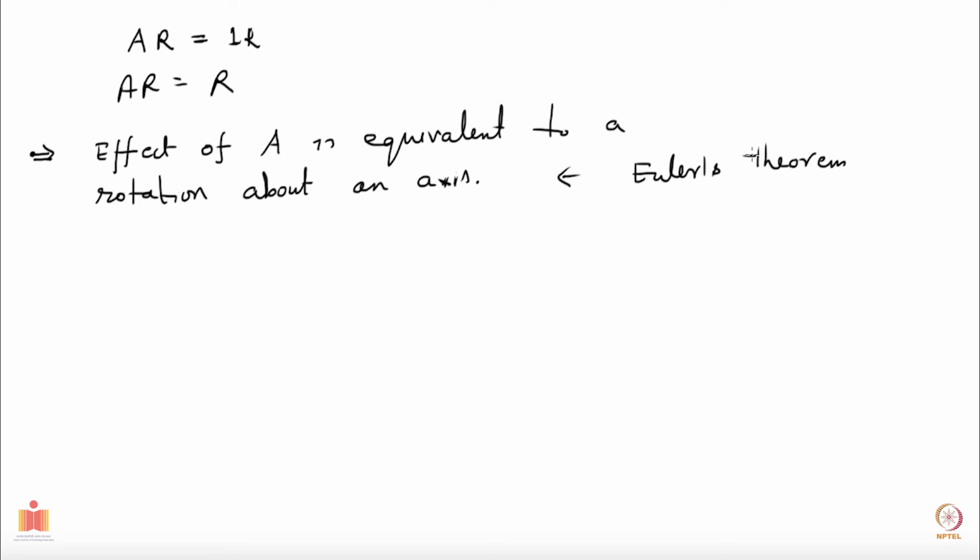It's a nice result. I don't think it's obvious immediately why this should happen. I don't think it is trivial to say that, in whatever fashion you have moved around your rigid body, remember, one point has been always fixed. It has a fixed point, and this entire transformation from one orientation to another orientation is equivalent to a rotation about an axis. So this is a nice result, which also means that I should be able to do the following.